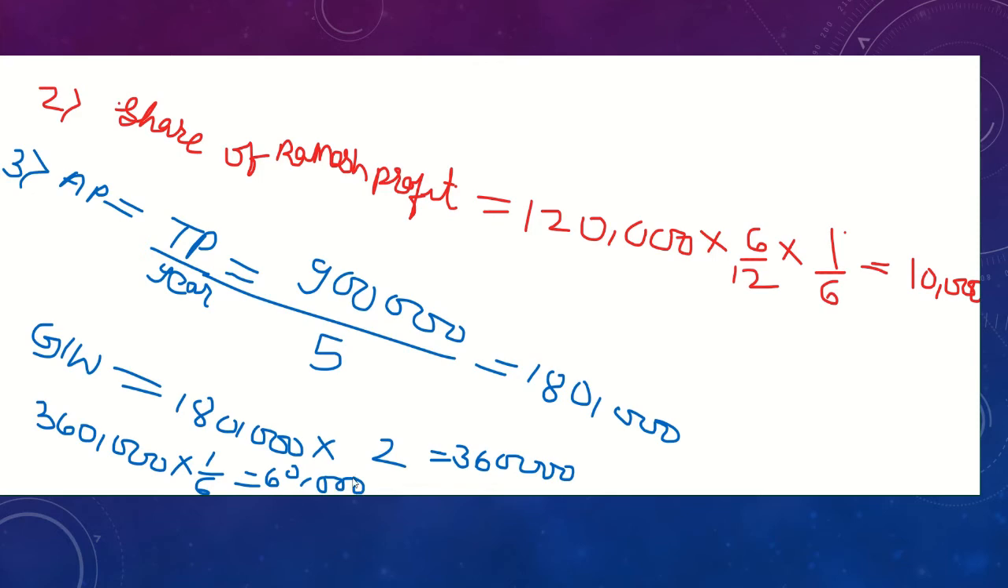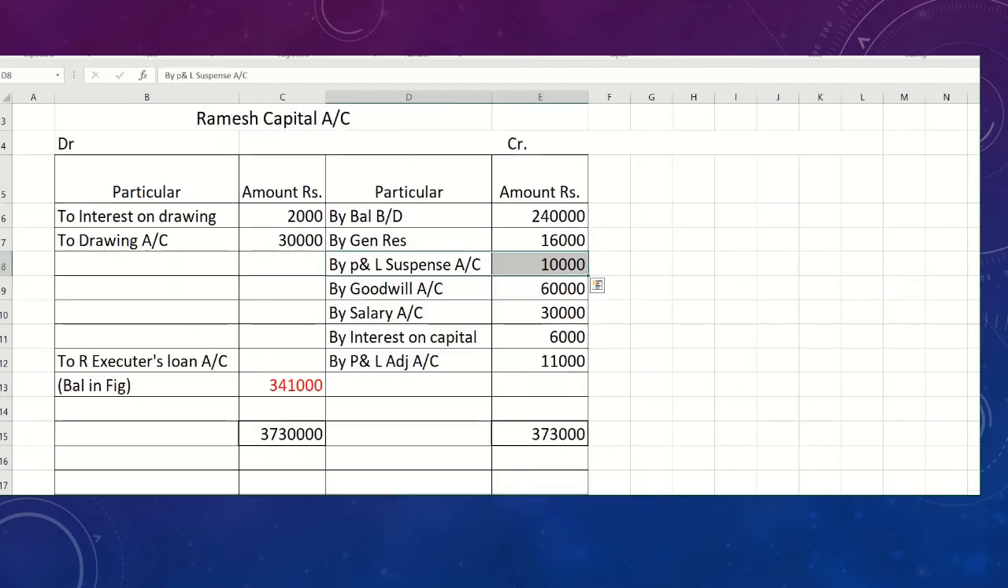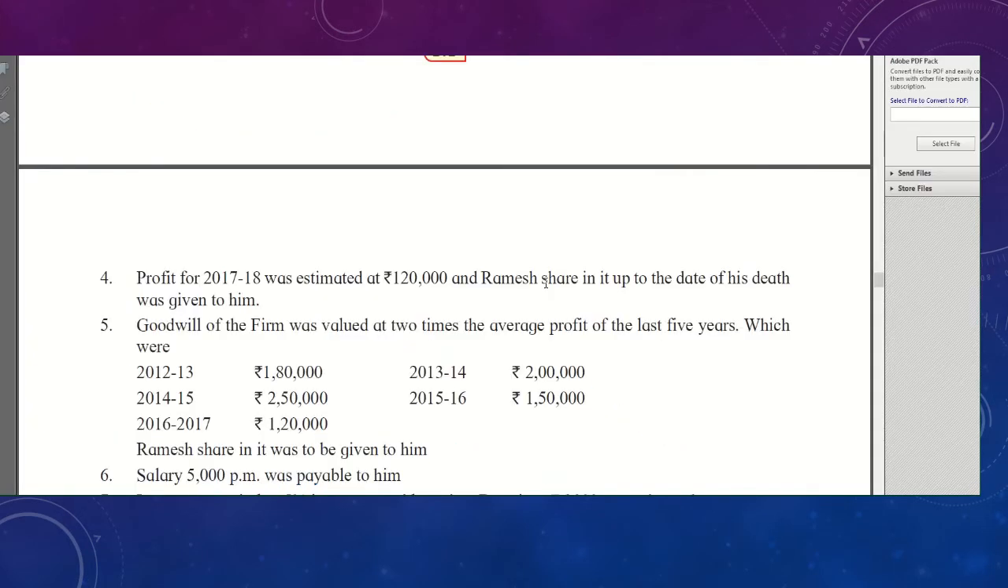So what is the entry for this? Goodwill account debit to Ramesh capital account. So here I have written by goodwill account debit to Ramesh capital account. So on the credit side, 60,000. After that, which adjustment is given? Salary of 5,000 per month was payable to him. He was there in the current financial year for 6 months. So 5,000 is per month. So what will be the total salary? 5,000 into 6, so your total salary will be 30,000.